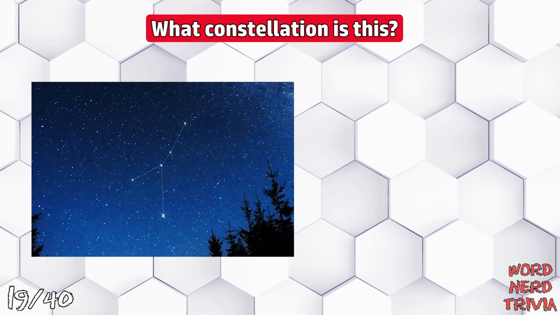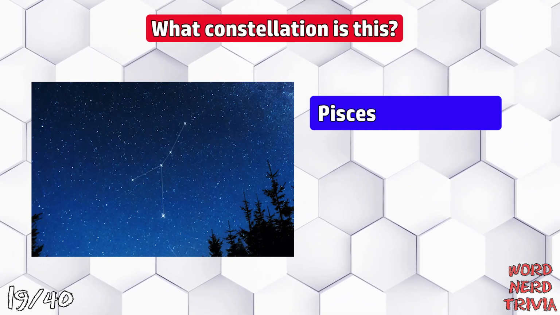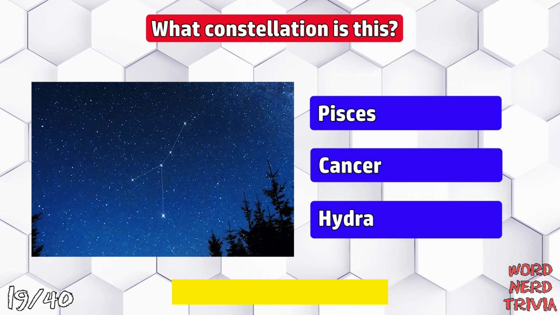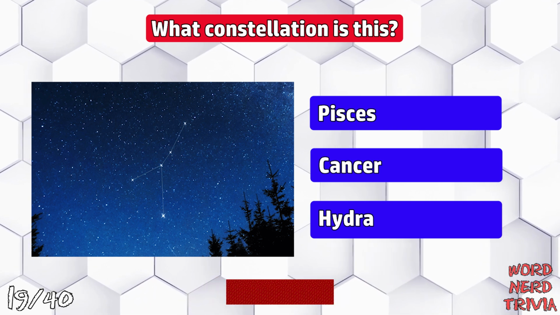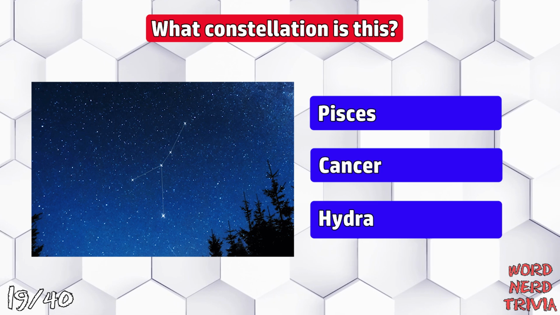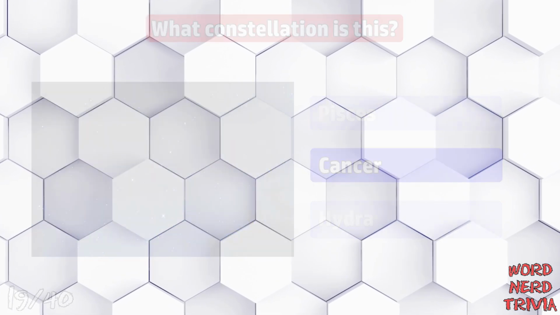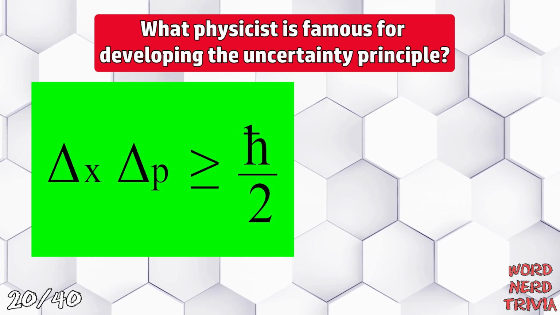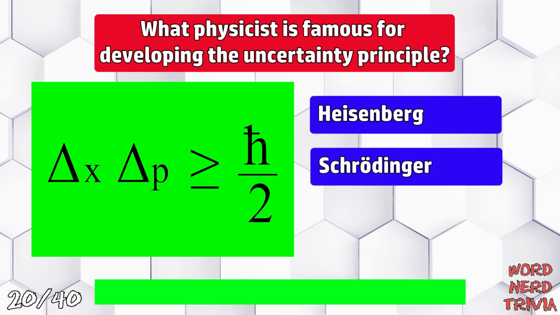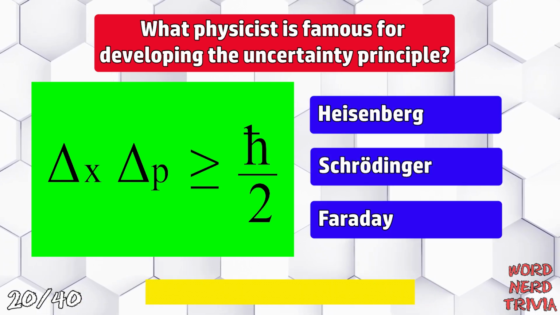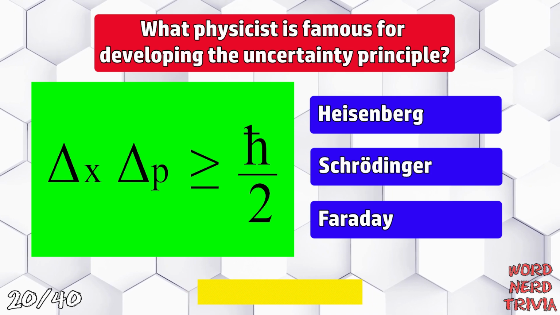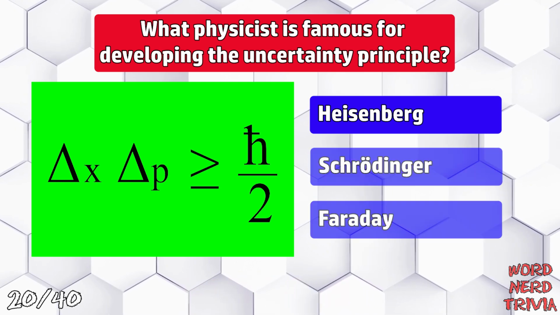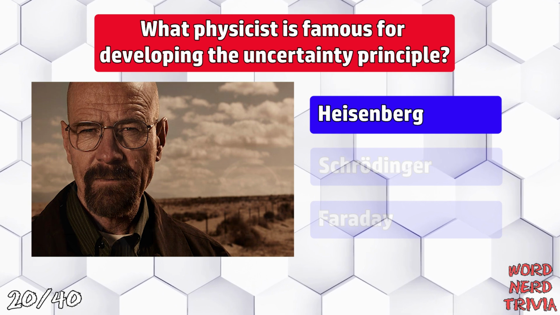What constellation is this? Pisces, Cancer, or Hydra? That's Cancer. What physicist is famous for developing the uncertainty principle? Heisenberg, Schrödinger, or Faraday? The answer is Heisenberg. There you go.